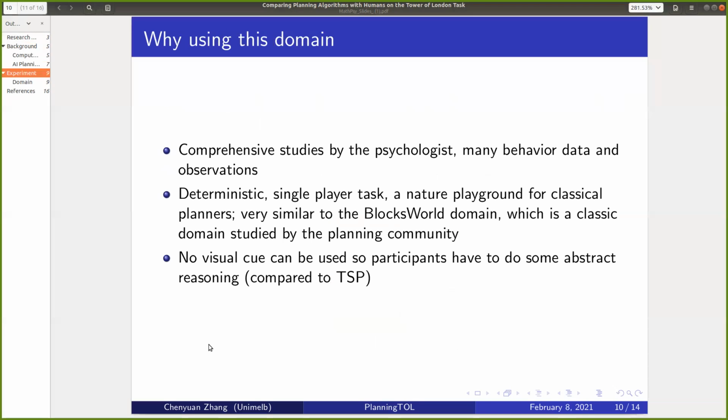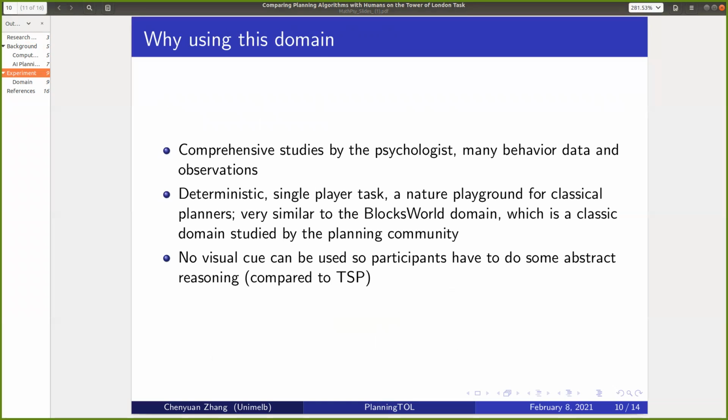Okay, so why do we use this task? First, there are comprehensive studies by psychologists on this task, so we can use many previous behavior observations to verify our idea. Secondly, the task itself is deterministic and single-player. It is also a natural playground for classic planners.